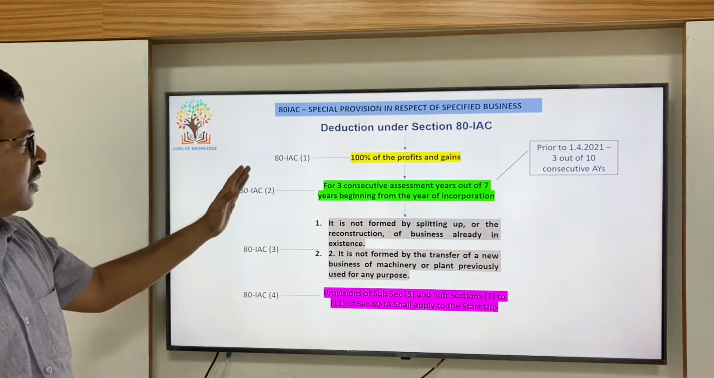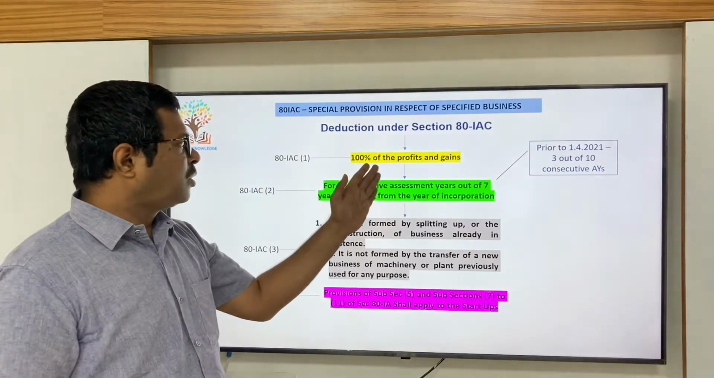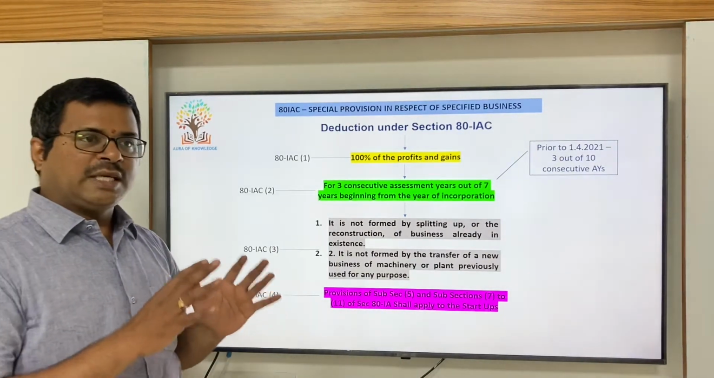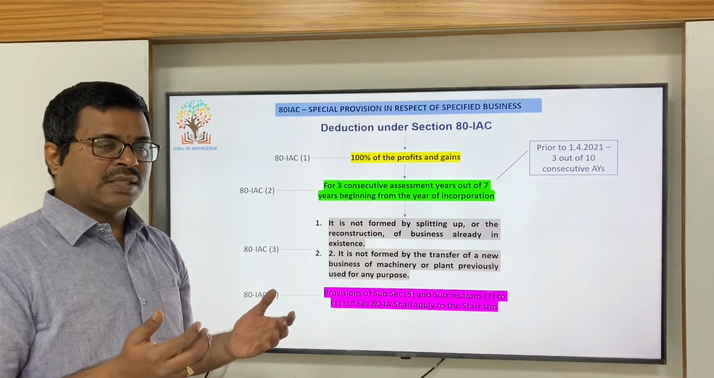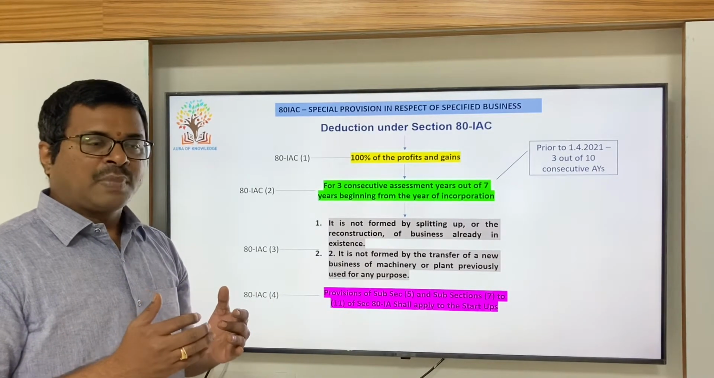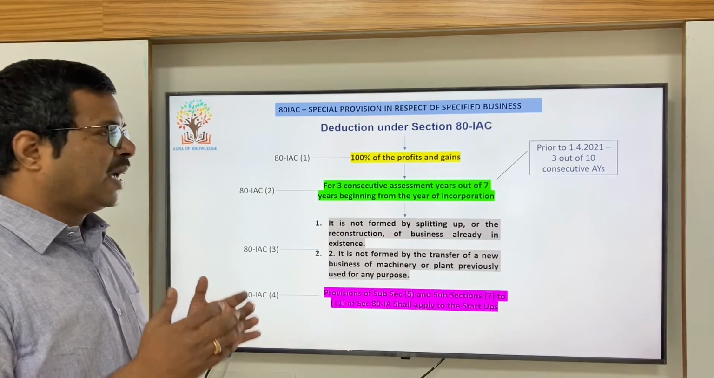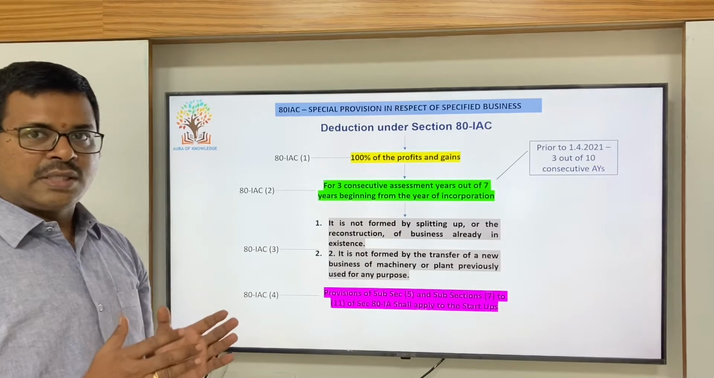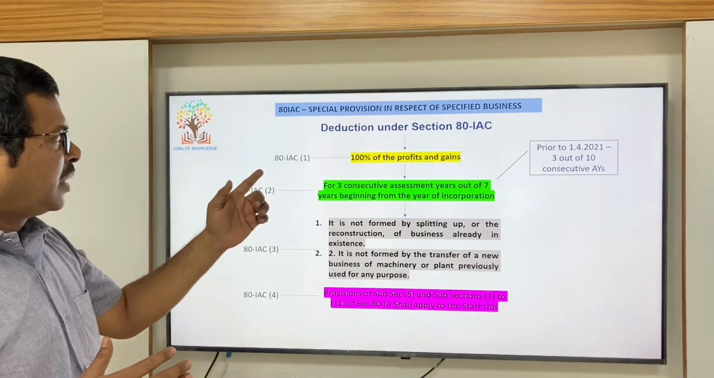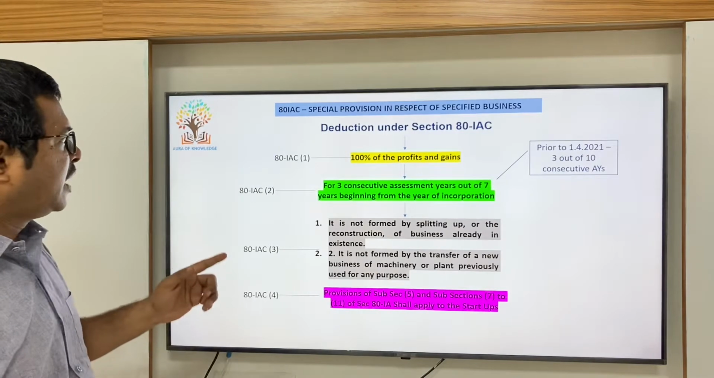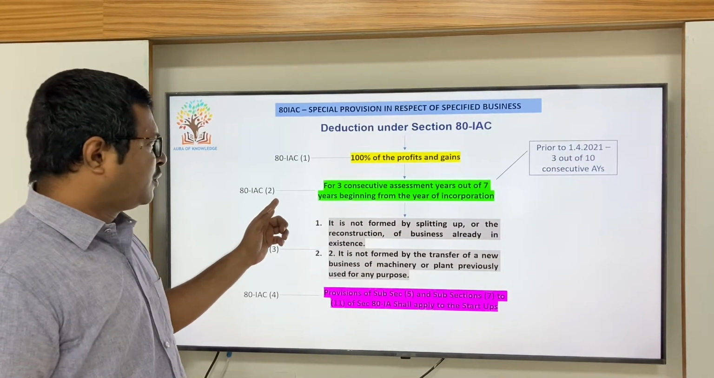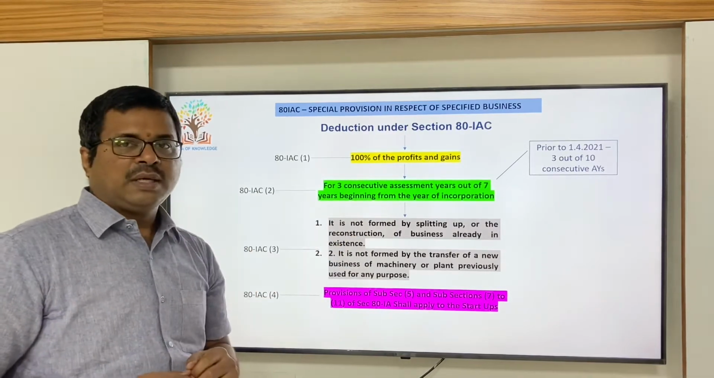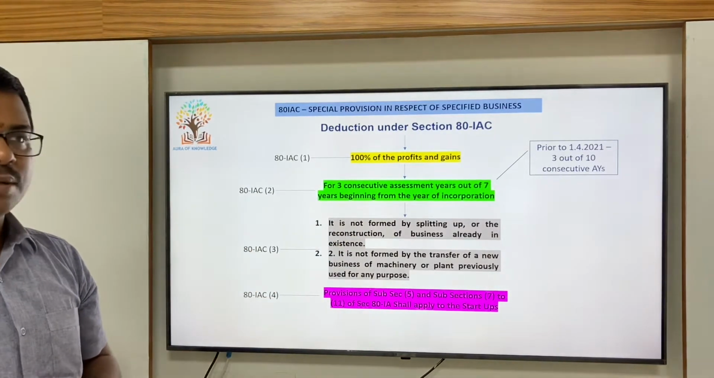While computing the deduction amount, we have to presume as if the assessee has got only this particular business. If he has various businesses, while computing the total income, we have to consider as if the assessee is operating only this particular business, that is the startup. This has to be calculated in that presumption. And subsection 2, if you see, 3 consecutive assessment years out of 7 years beginning from the date of incorporation, the deduction can be allowed.